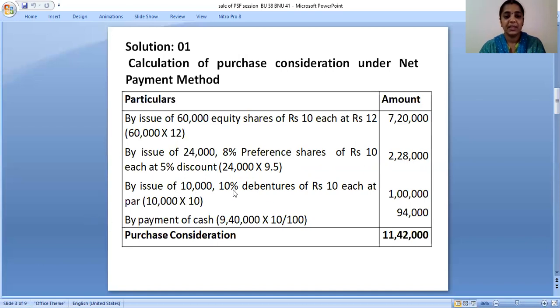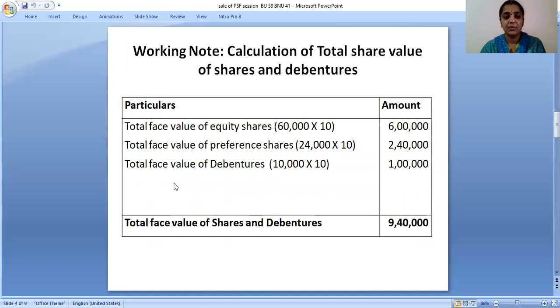And by issue of 10,000 10% debentures of rupees 10 each at par. At par means there is no increase or decrease in value, so it is at the face value. Whatever the face value is, we have to take that into consideration. That is 10,000 into 10, so you'll get 1 lakh rupees. And by payment of cash, this requires a calculation. This is how the working note is there.